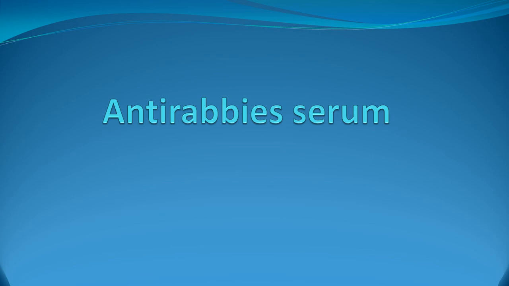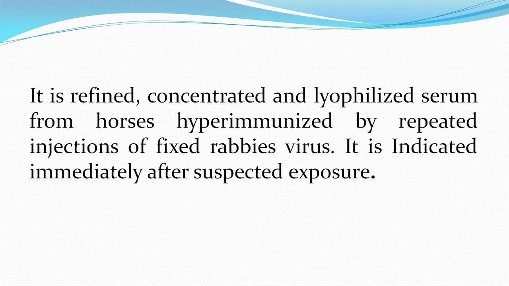Anti-rabies serum. Now mind it that this is a serum. So it is refined, concentrated and lyophilised serum which is derived from horses which were already hyperimmunized by repeated injections of fixed rabies virus.